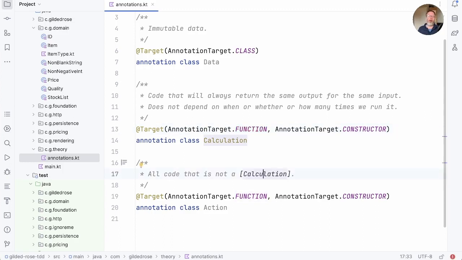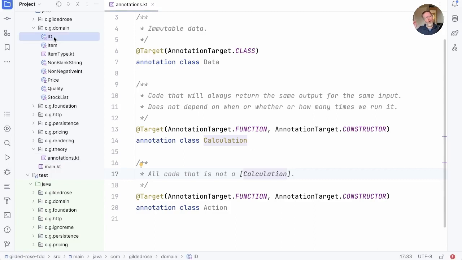Now, this may seem a pretty arbitrary division into data and calculations and actions. It certainly feels quite theoretical. Bear with me, because this formulation makes an awful lot of things that I've learned sort of intuitively about programming make sense. It gives me a language to talk about them. So what we're going to do is we're going to go and look through our code and we're going to annotate it. These won't live. I don't think we're going to check them in, but let's just see where this takes us.